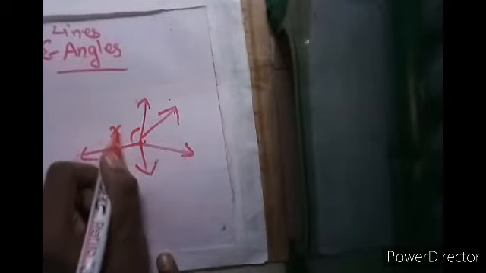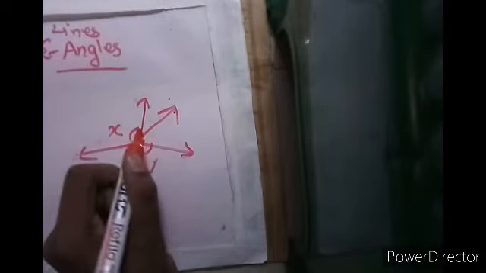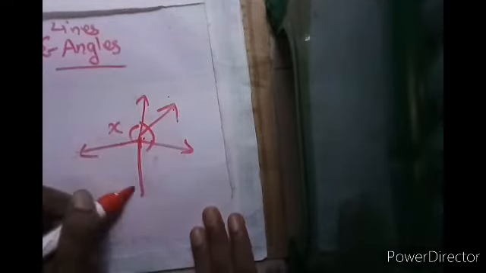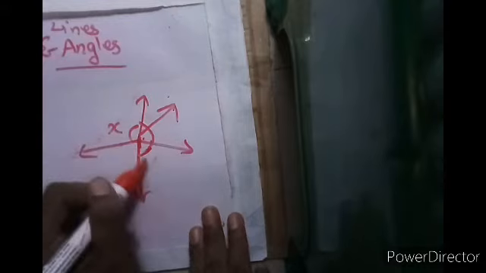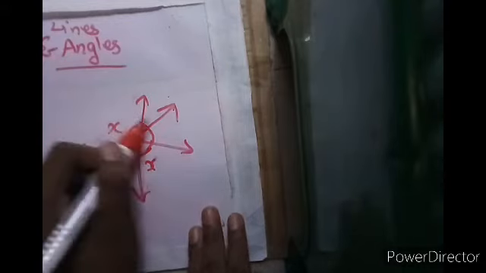This is an angle. You are given x here, and something like this which is straight. Don't think it's not accurate, or else I'll make it more straight. Let's make this more straight, and this is x, and here we have 90 degrees, 90 degrees. Let's consider both of these angles as 90 degrees.